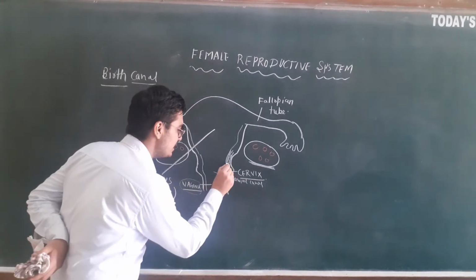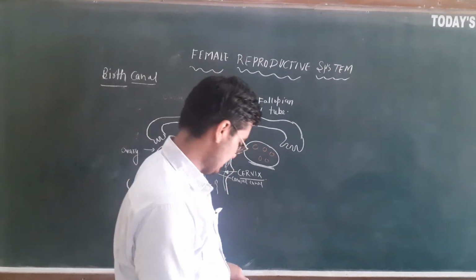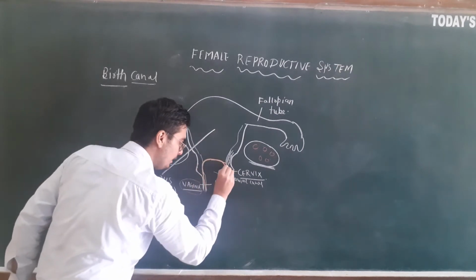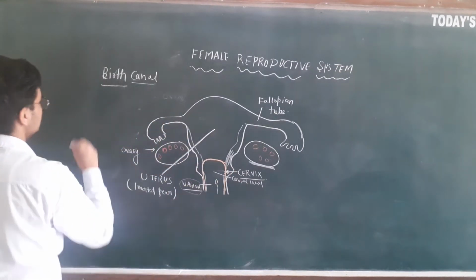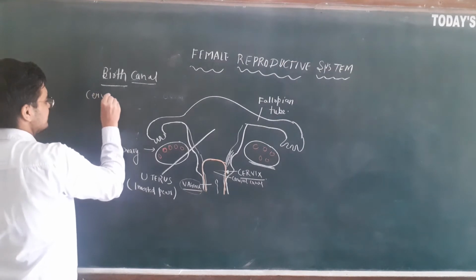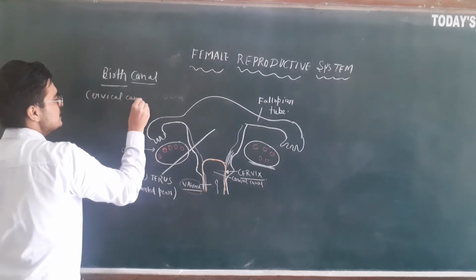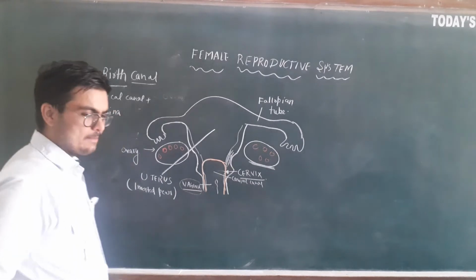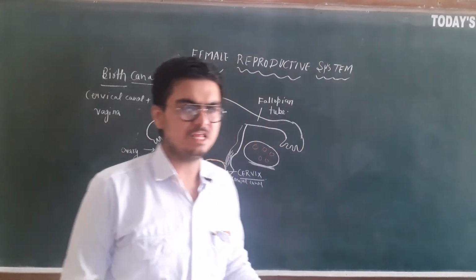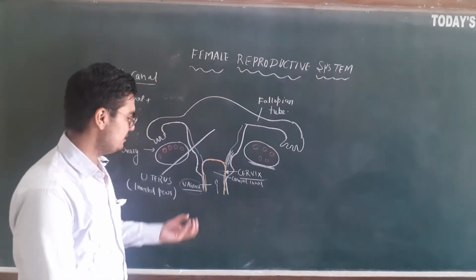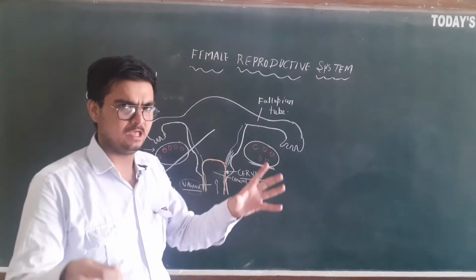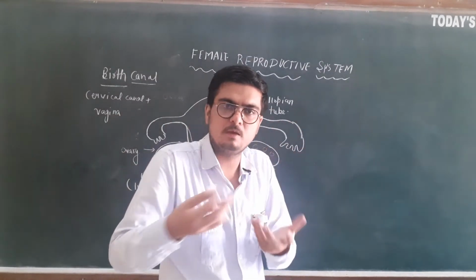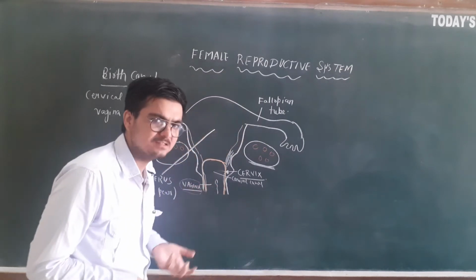This whole canal, cervical canal plus vagina, is the birth canal actually. But in your NCERT textbook as well as most books up to 10th standard, they say that vagina is the birth canal. That is also okay, because the external opening is the vagina, through which the baby comes out. So vagina can also be said to be the birth canal.